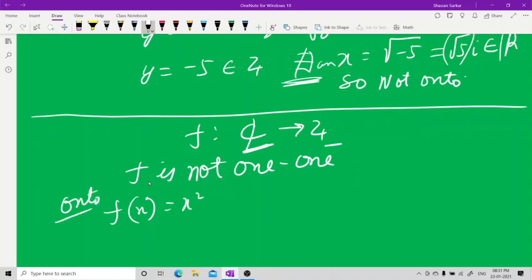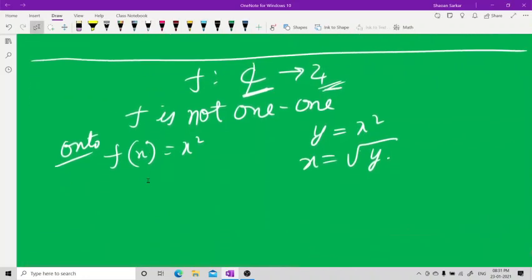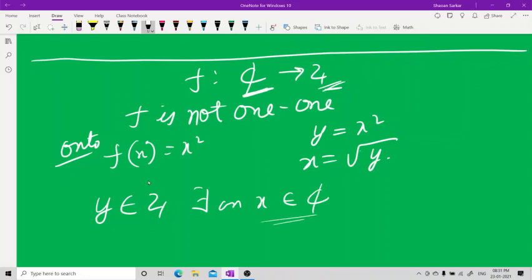You write y equal to x square, then x equal to under root of y. For any y you choose, for all y belonging to Z, there exists an x belonging to C, because this is a complex number. You take any positive or negative number, you always get that number in C. So onto.